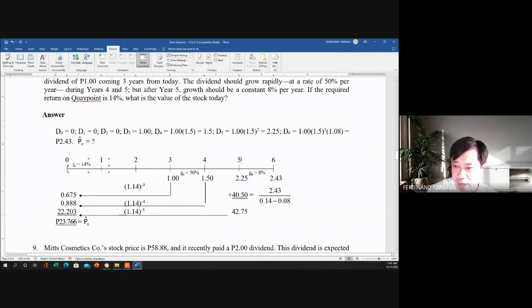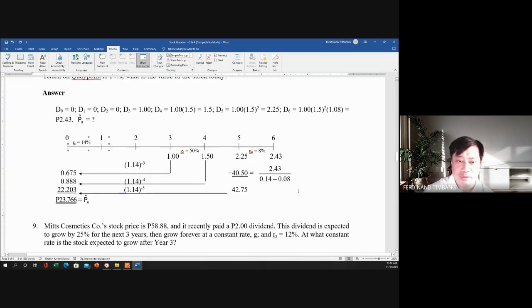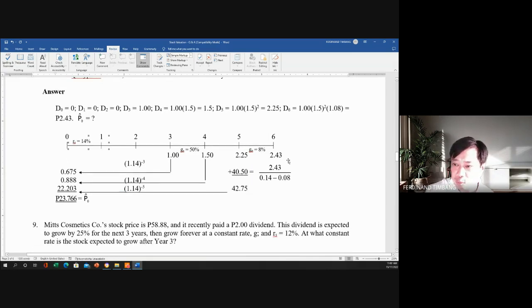But at year 5, after that, the growth rate will become 8%. So that's what it says here. Right? 8%. After year 5, at year 5, the growth rate now becomes 8%. So to get the terminal value of the stock, we will have 2.25 times 1.08.